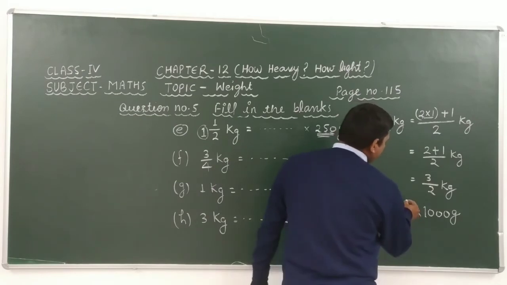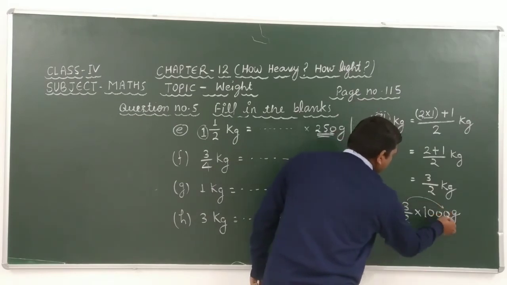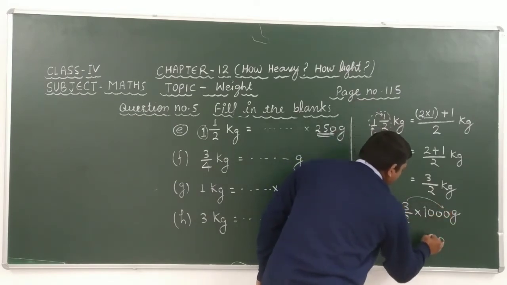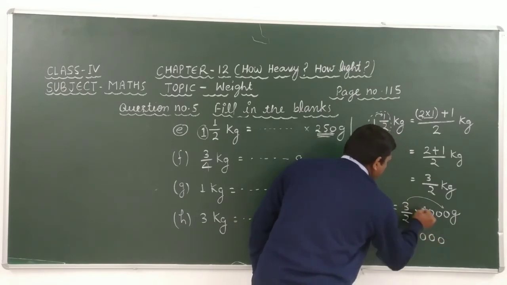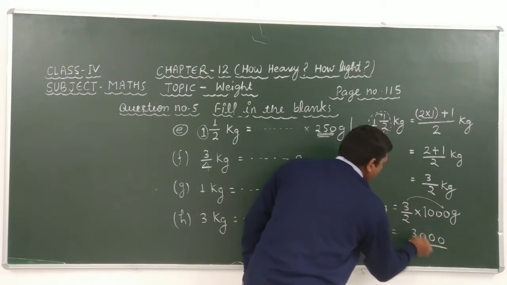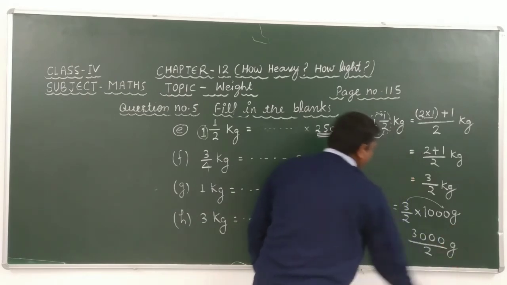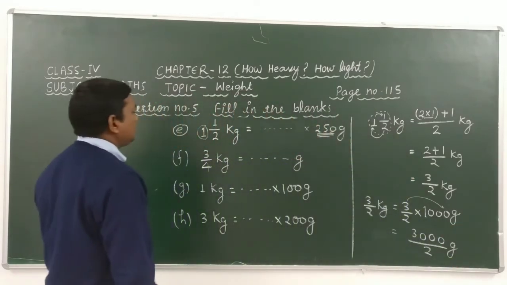Okay, students. After multiplying these we get 3 × 0 is 0, 3 × 0 is 0, 3 × 0 is 0 and 3 × 1 is 3, so 3000 gram.